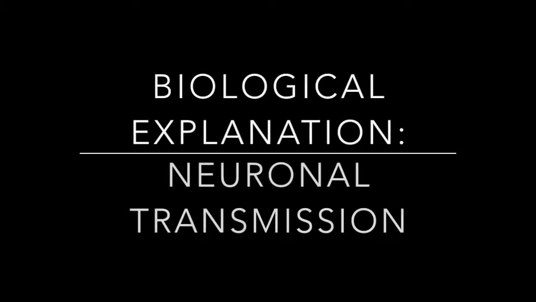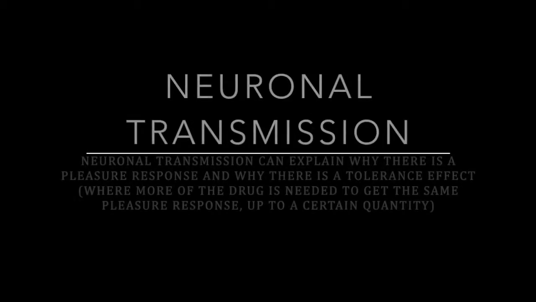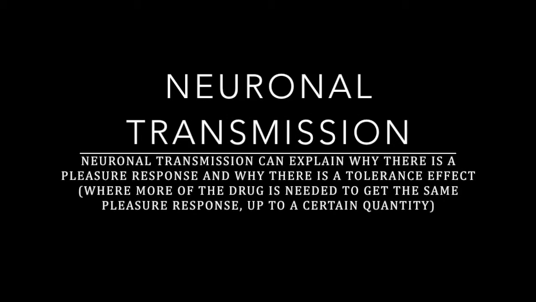Biological explanation, neuronal transmission. How the drug works in the brain. Neuronal transmission can explain why there is a pleasure response and why there is a tolerance effect, where more of the drug is needed to get the same pleasure response up to a certain quantity.